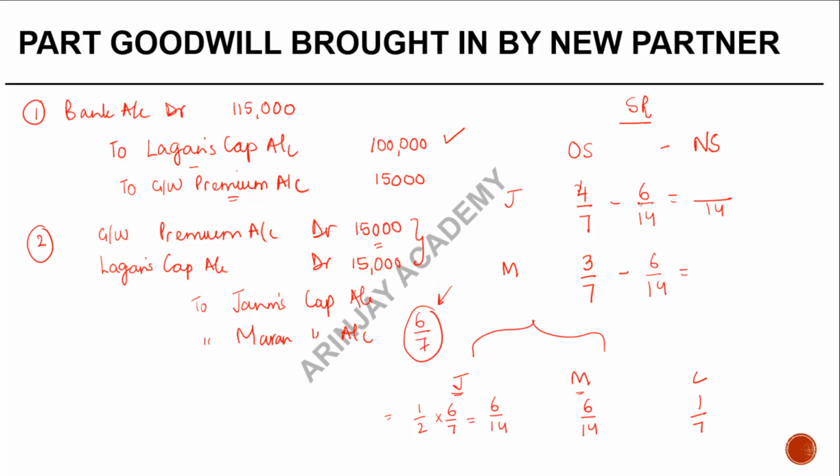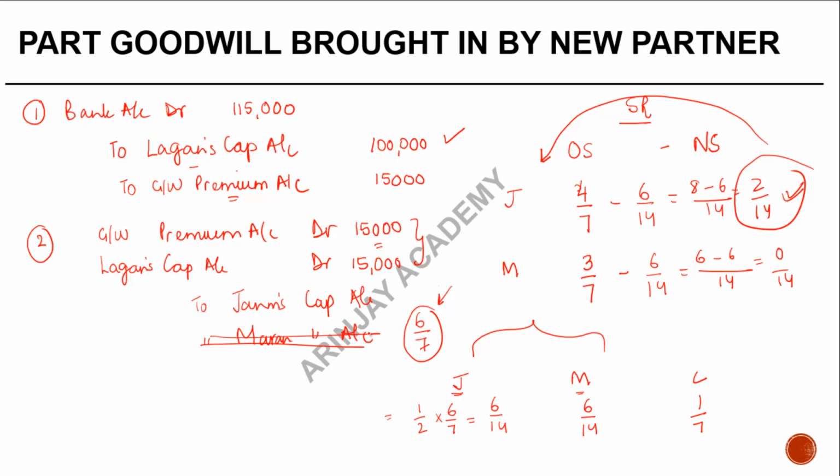14 is the LCM. Divide by 7, 2 times 4, 8 minus 6, 2 by 14. In this case 14. Divide by 7, 2 times 3, 6 minus 6, 0 by 14. Which means that the only person who sacrificed is Janam. Which means that this entire premium of 30,000 should now go to Janam only, and Maran should not get anything out of it.